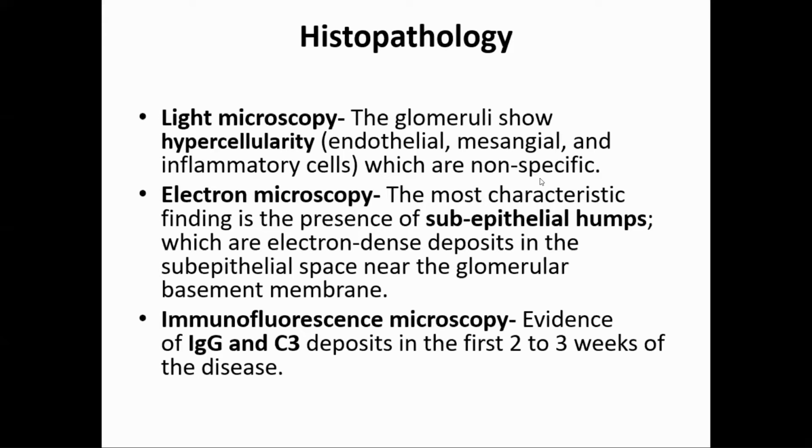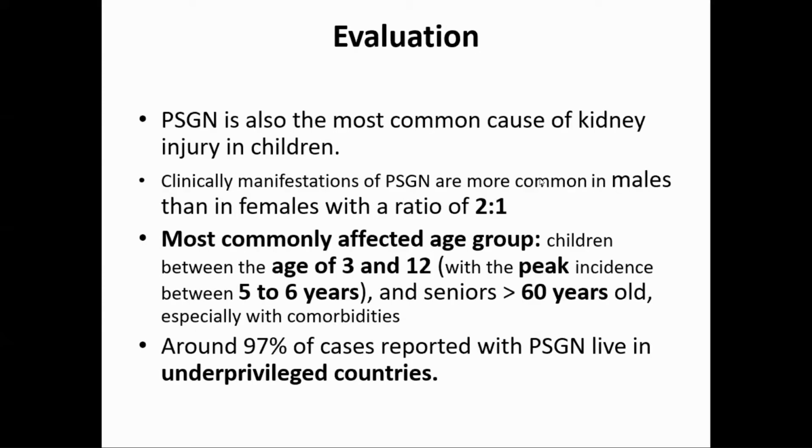Alright, and in immunofluorescence microscopy, basically electron and immunofluorescence microscopy are mostly used in renal pathology more than any other pathology, because lots of immunological pathologies are there in the kidney. So what do we see? We need to see the antibody or antigen-antibody complex, or the complement, because complement is getting activated and deposited, and there is hypocomplementemia in the blood. Under immunofluorescence we see deposition of IgG, immunoglobulin G, and C3 fragment of the complement, and that too in the first 2 to 3 weeks of the disease, in the initial phase.